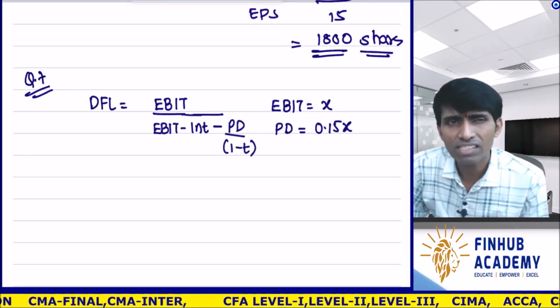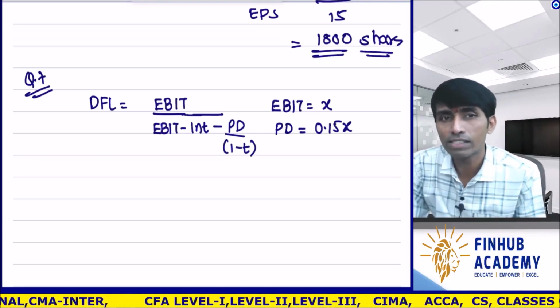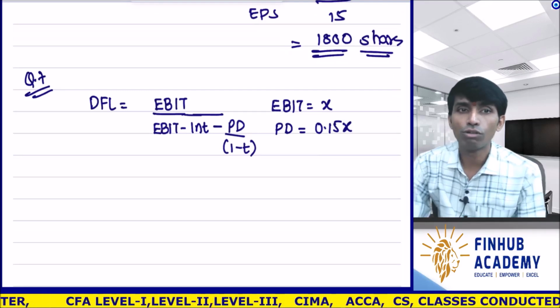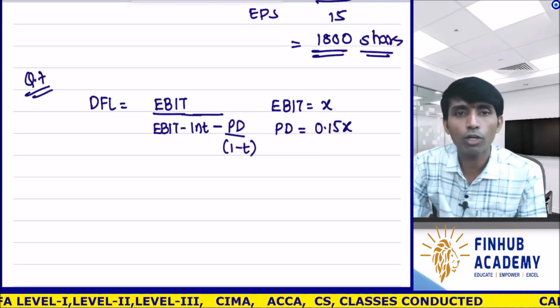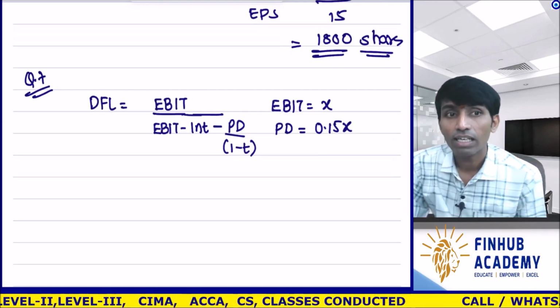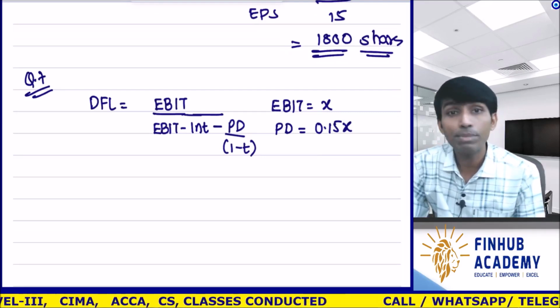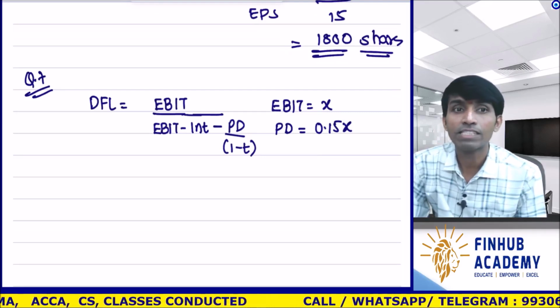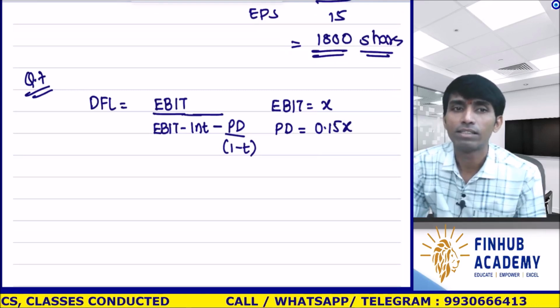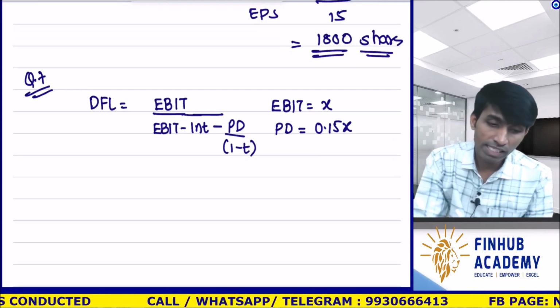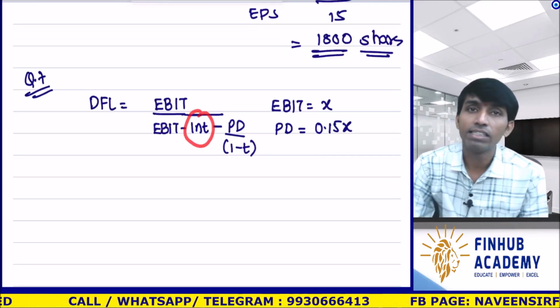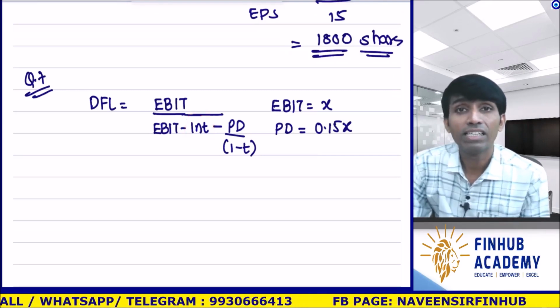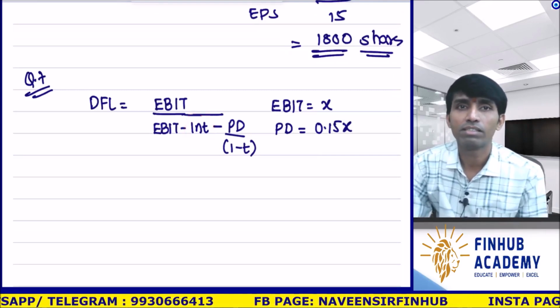Now some people will ask, sir, till this point we never used to do this, then why? Actually this financial leverage formula is based on EPS. And this interest, what we are deducting, is actually tax deductible. Correct?